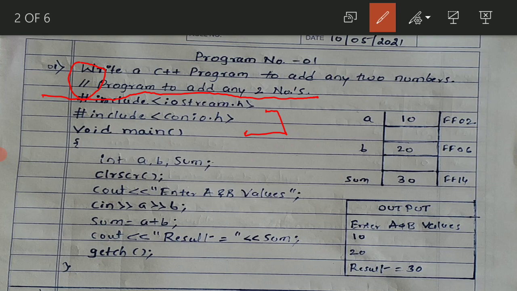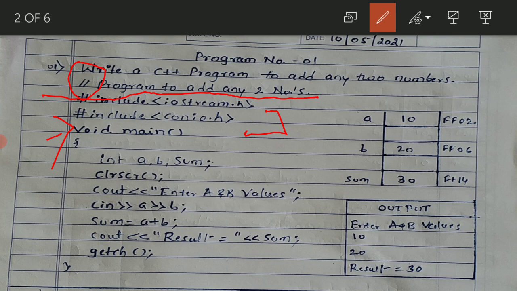Pre-processing files, because they are going to be executed before we execute the main program. That's the reason they are called pre-processing files. Our two header files are hash include iostream.h and hash include conio.h.